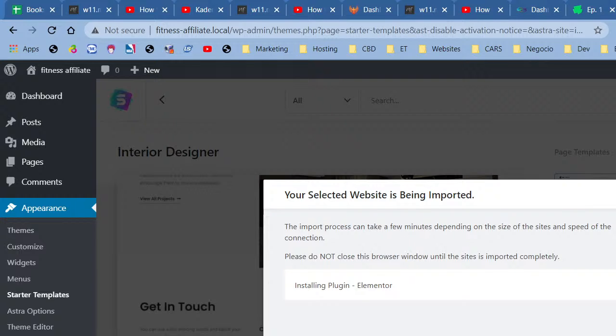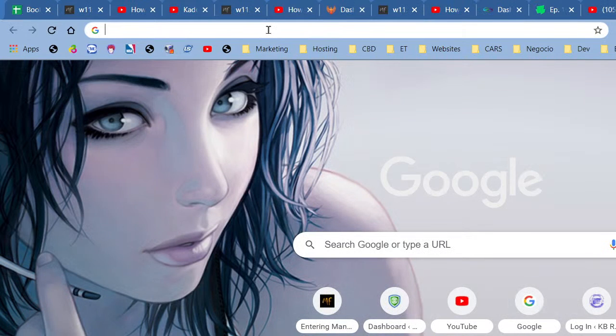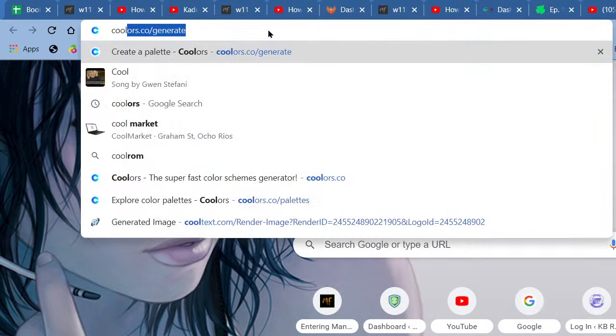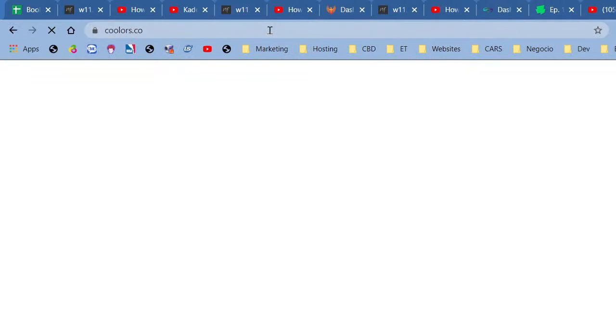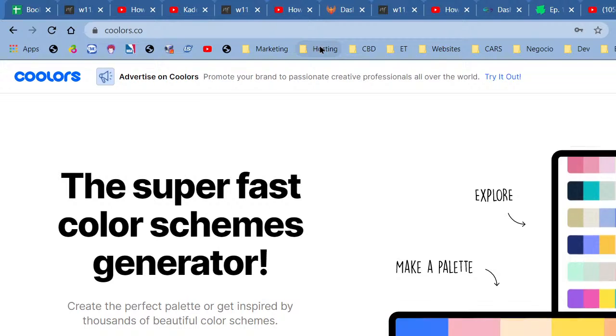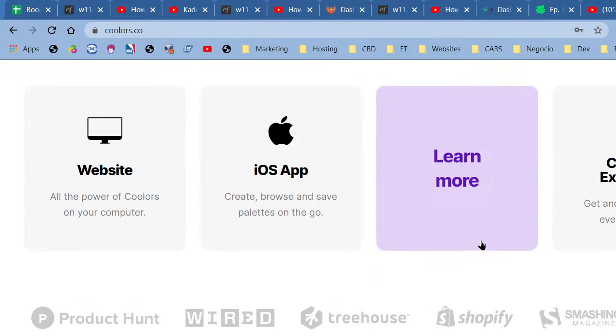And we're importing. As a matter of fact, instead of boring you guys with waiting, here's what we're going to do. We're going to select colors for our website, right? So we're going to go to coolors.co, right? And that's going to help us to come up with a color pattern. Now, if you look at this screen right here, you're going to realize that the colors are changing a lot.